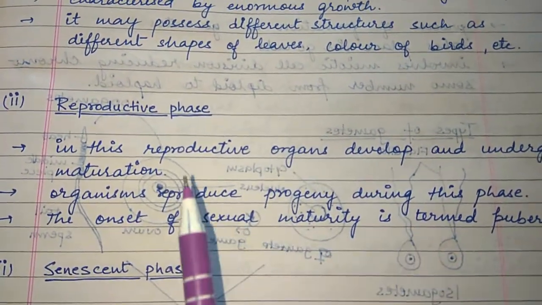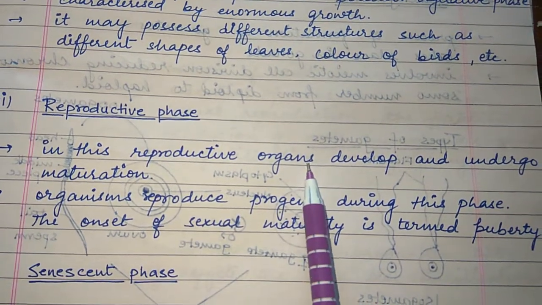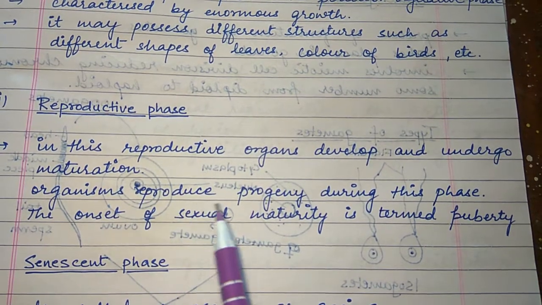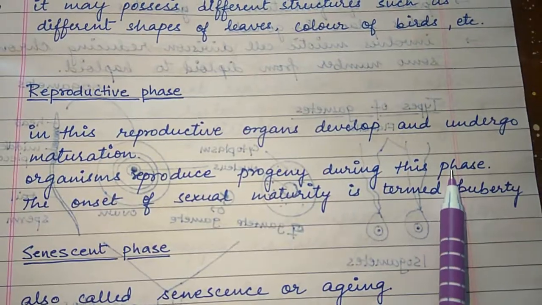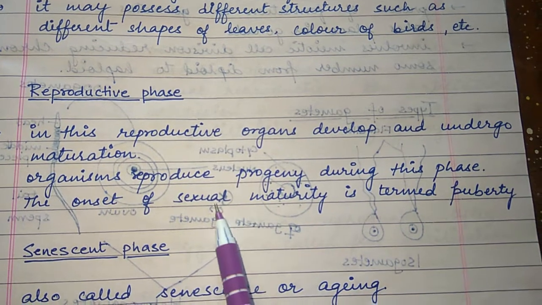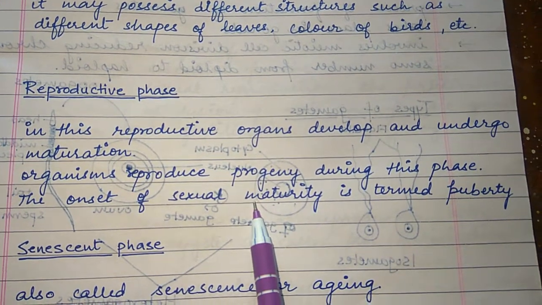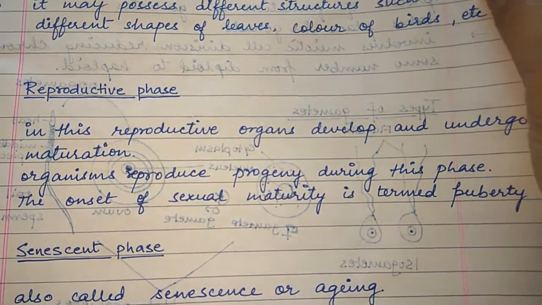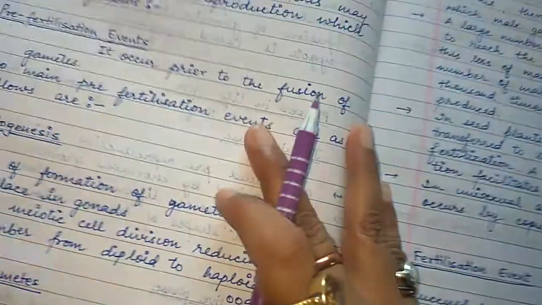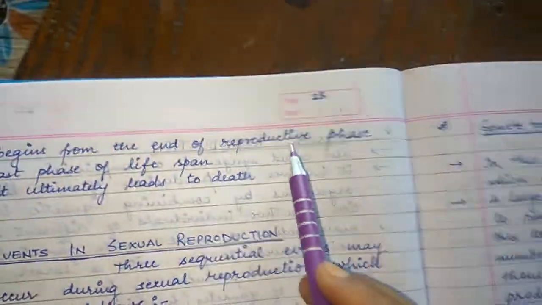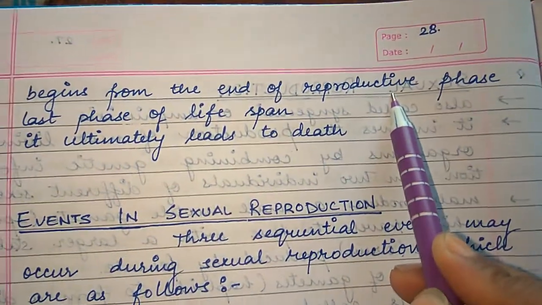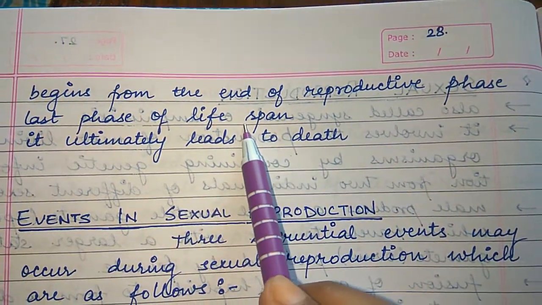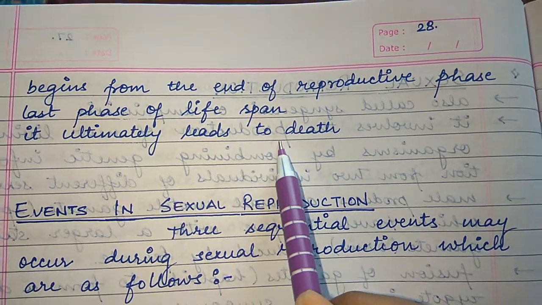Next is the reproductive phase. In this, reproductive organs develop and undergo maturation. The organism reproduces progeny during this phase, and this is the onset of sexual maturity, which is known as puberty. Now next is the senescent phase, which is known as senescence or aging. In this, the reproductive phase ends, and this is the last phase of lifespan, which leads to death.